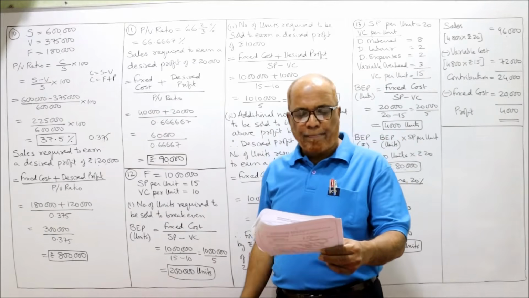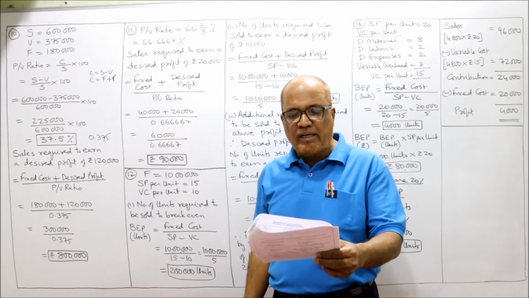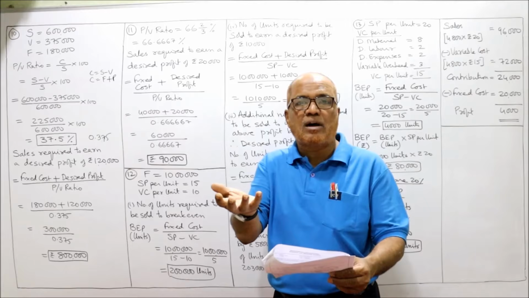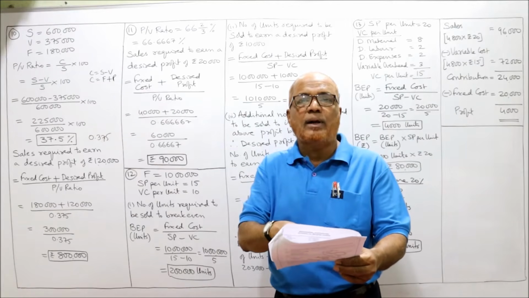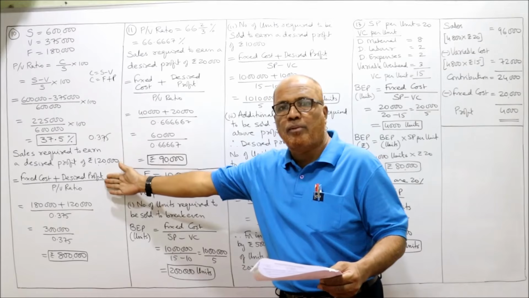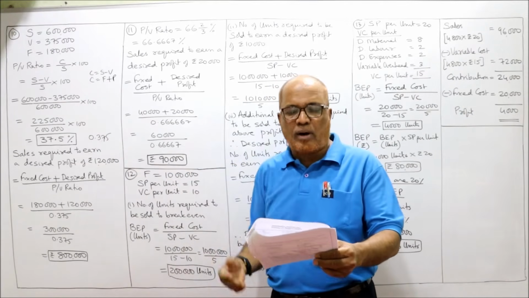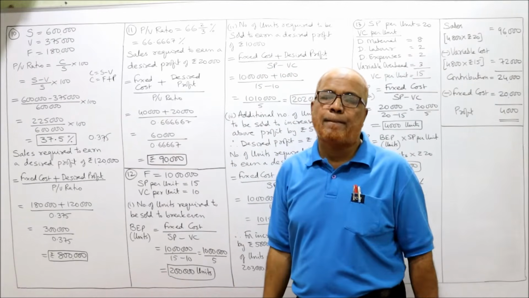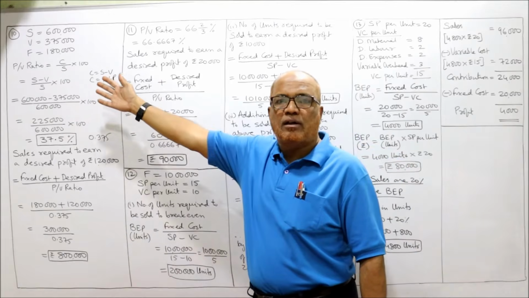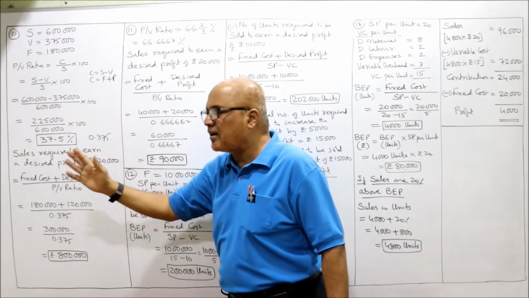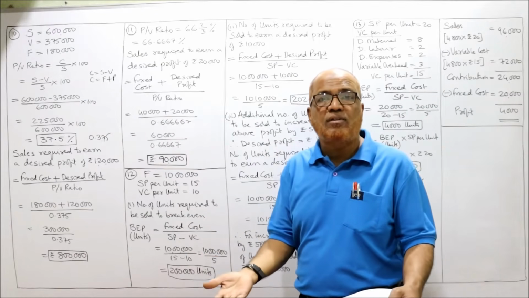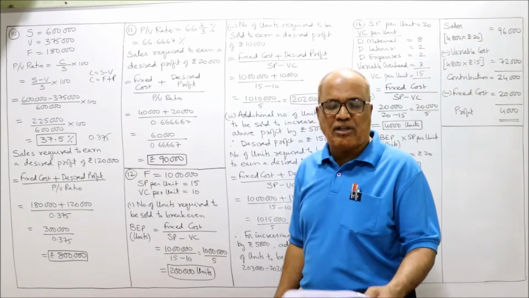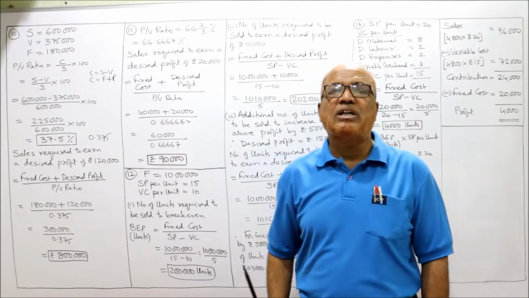Now, 11th problem. What would be the volume of sales to derive a profit of 20,000? Just like the previous problem, here also directly we have to calculate sales required to earn a desired profit of 20,000. In the previous problem PV ratio was not given, so we calculated the PV ratio, then we calculated sales required. But in this problem PV ratio is given, 66 2 by 3%, and fixed overhead for the period, 40,000. The fixed cost is also given, 40,000.